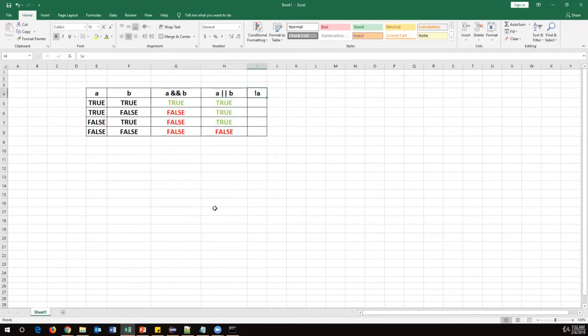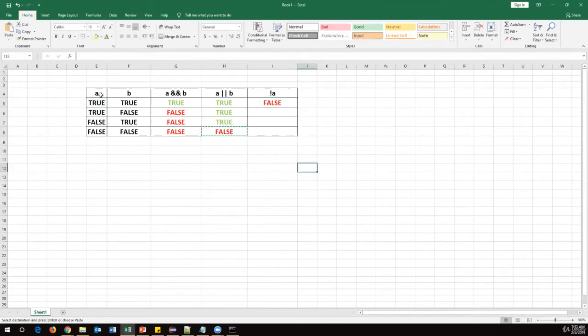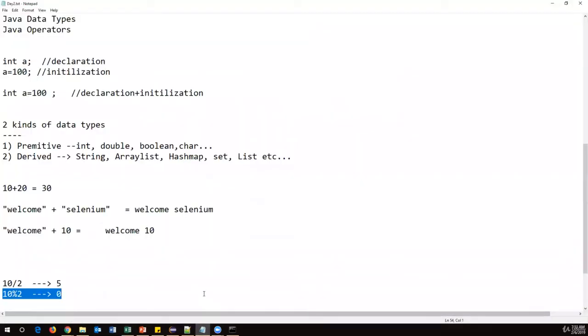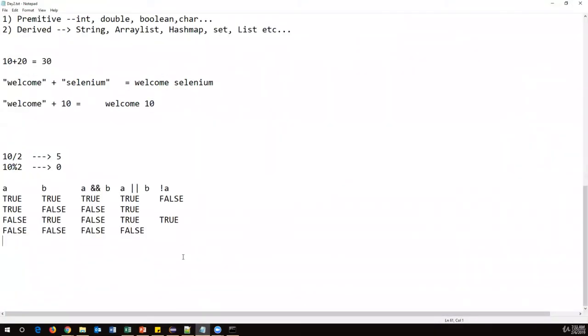Next, NOT. NOT means negation. So if A is true, then not A becomes false. If A is false, then not A becomes true. So this is just a negation. Okay, so this is how we need to use logical operators. And if you want to use logical operators, at least we should have two Boolean variables.